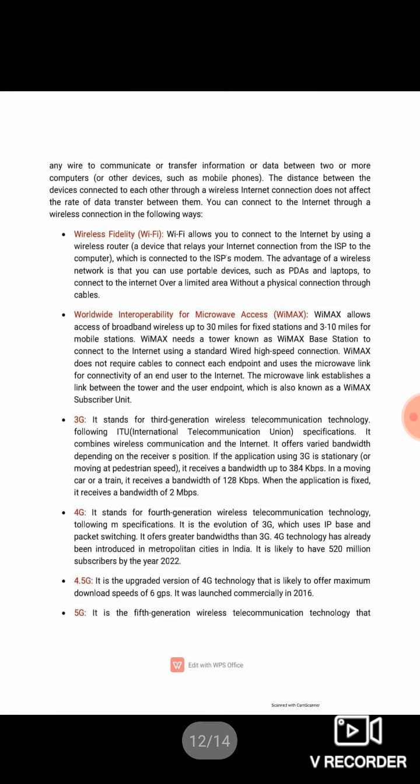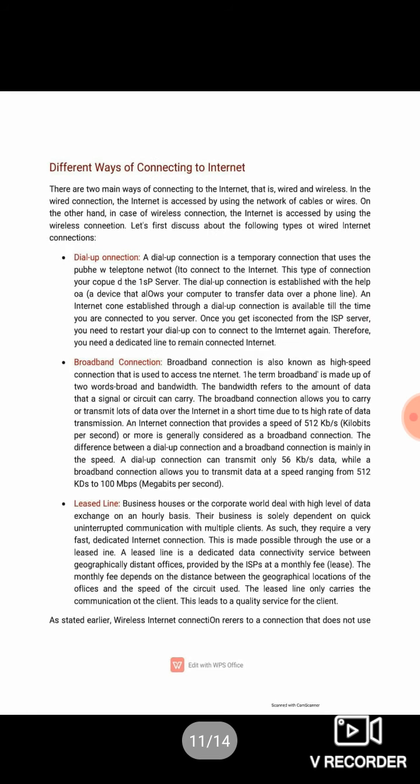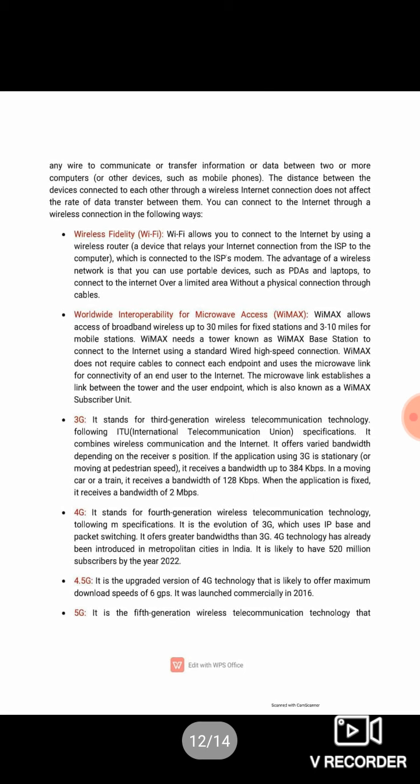Now we have some wireless connections. The three connections that we have discussed are wired connections, and now we are going to discuss some wireless connections. The very first wireless method of connecting to the internet is Wi-Fi, which stands for wireless fidelity.